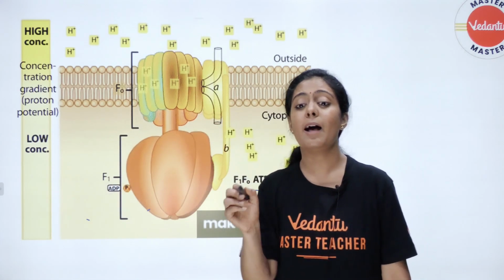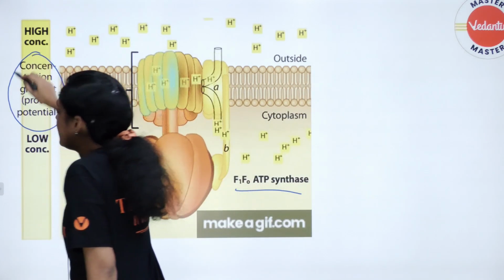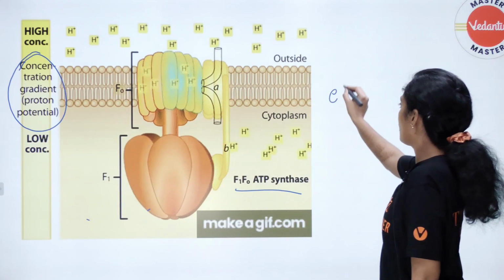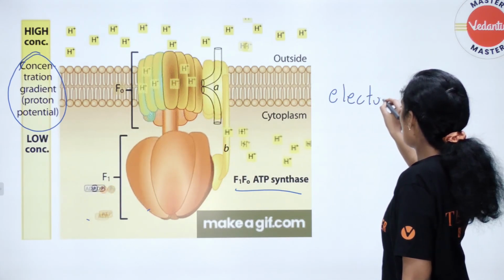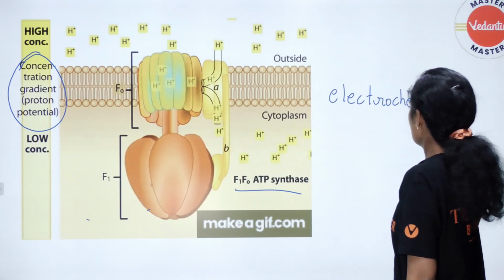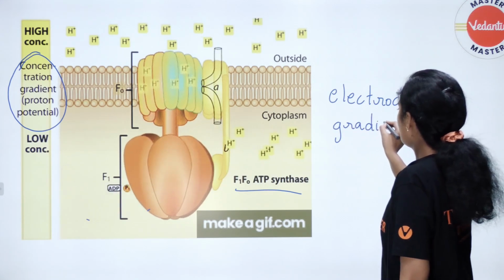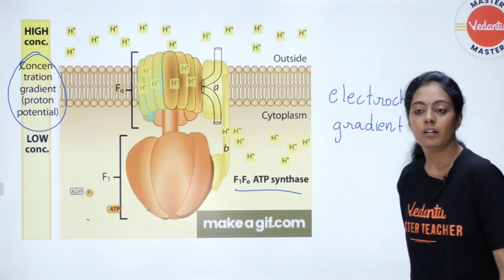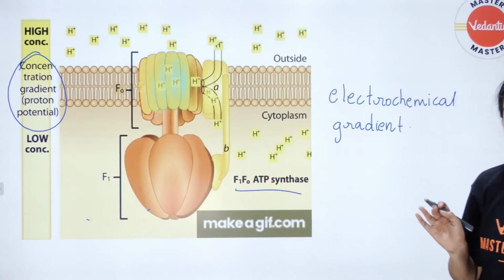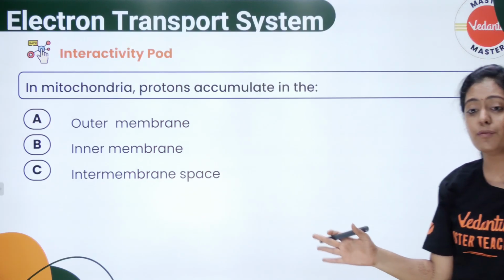And why is it happening? It's because of your concentration gradient or proton potential. அதை நம்ம என்னன்னு சொல்றோம்? Electrochemical gradient. This picture explains everything பசங்களா. Okay, I hope it's clear. ATP synthesis is simplified.